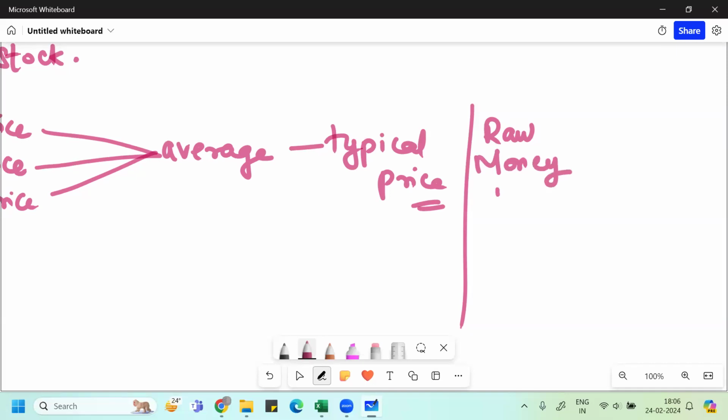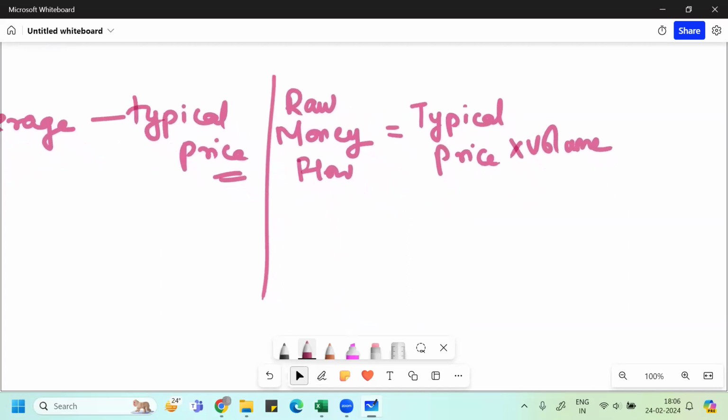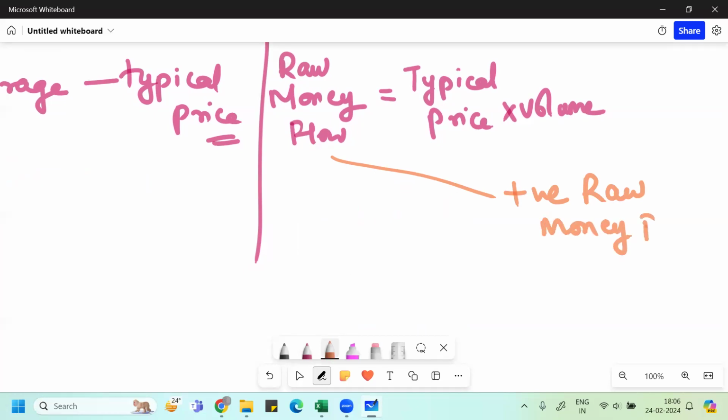This raw money flow is nothing but your typical price into volume. This will give you raw money flow. This raw money flow will divide into two parts. It can be positive raw money flow, or it can be negative raw money flow.